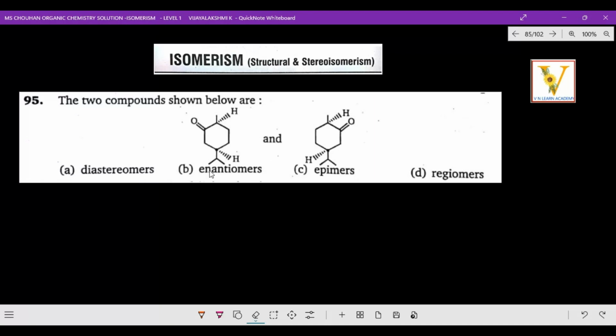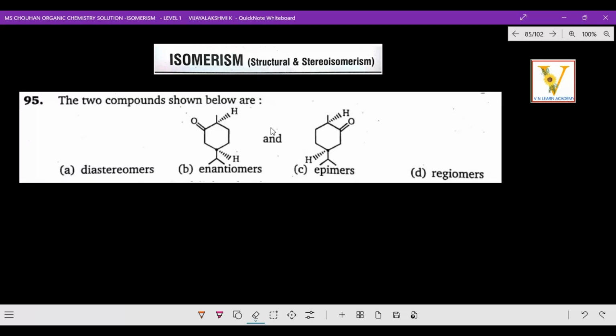Enantiomers are non-superimposable mirror images, POS, COS absent, optically active; these are the points for enantiomers. Epimers are one type of diastereomers, and they are not mirror images of each other. Regiomers you can find in biomolecules, like D-glucose; they are isomers that differ in the position of a functional group within the molecule.